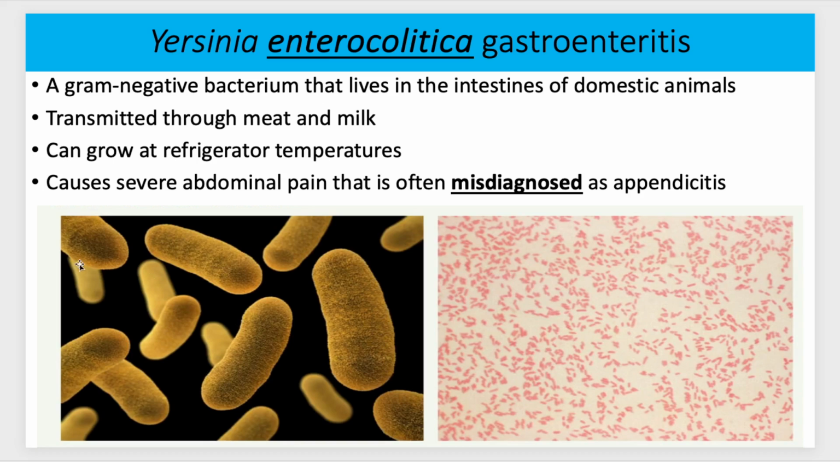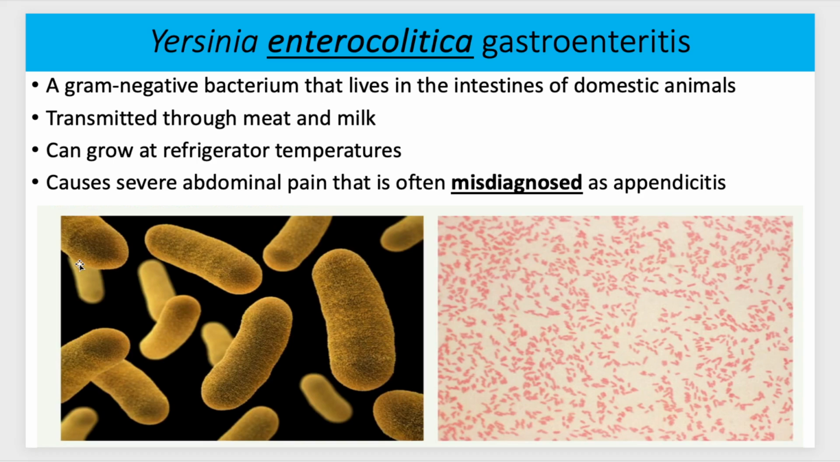So Yersinia enterocolitica, this is a gastroenteritis transmitted through meat and milk, and it can grow at refrigerator temperatures. And this one causes severe abdominal pain that is often misdiagnosed as appendicitis.